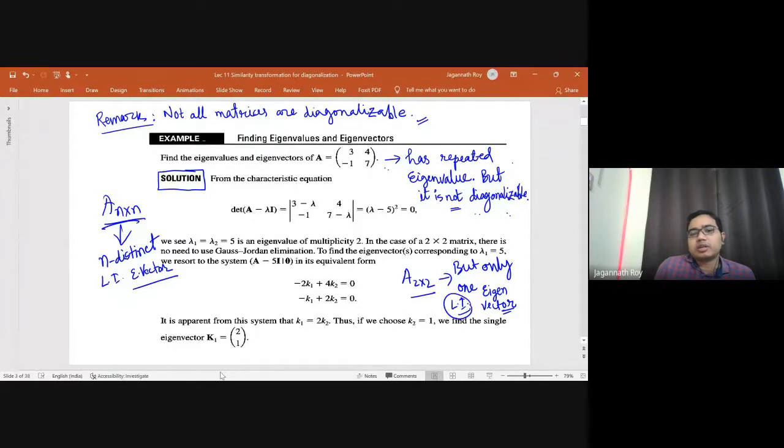So you cannot find a P. P should also be of order 2 by 2, otherwise it is not possible. You don't get such a P with X1 and X2. That is why you cannot make P inverse AP. You cannot have this 5, 0, 0, 5. So this is not possible. Okay, so this matrix is not diagonalizable.